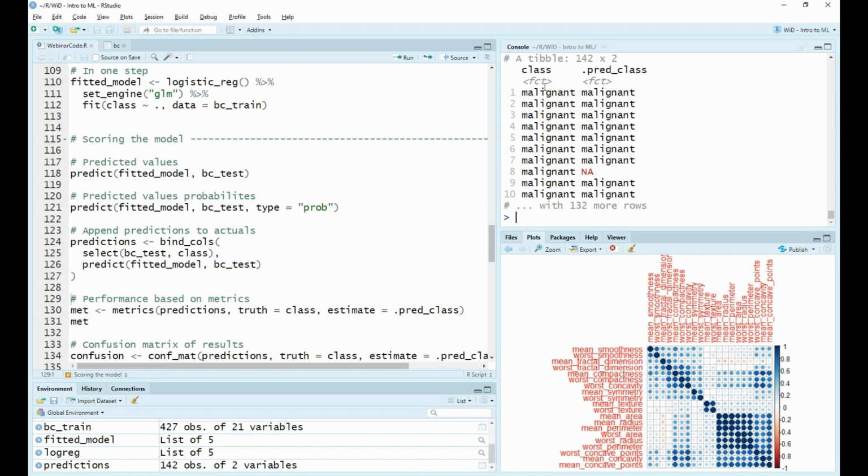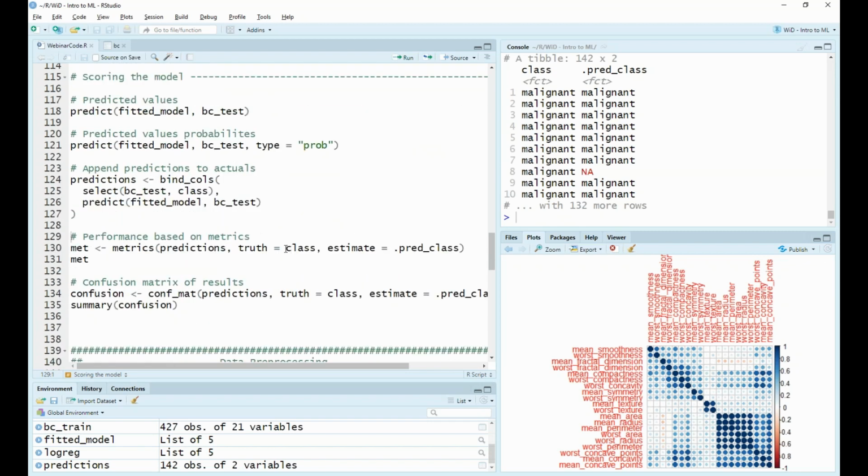You can see here that we have the first column, the class, which is the actual values from the test data set. The second column is the predictions that we've made based upon our model. We can see that we've actually got them all right, apart from number 8, so it hasn't been able to predict this one. So great, we can compare these now, but we need to summarize them to see how well the model has done, how many of these it has actually got right.